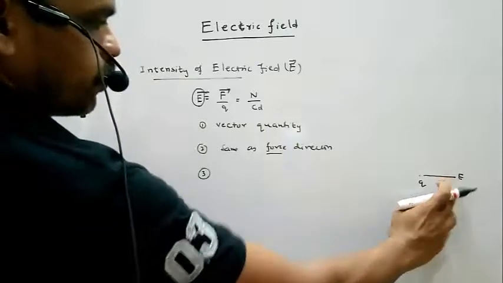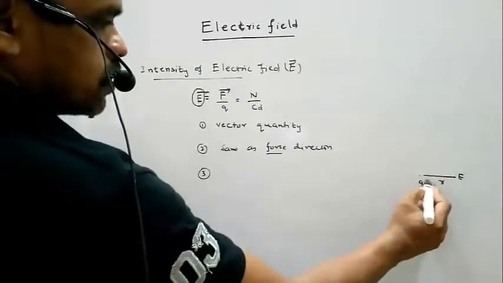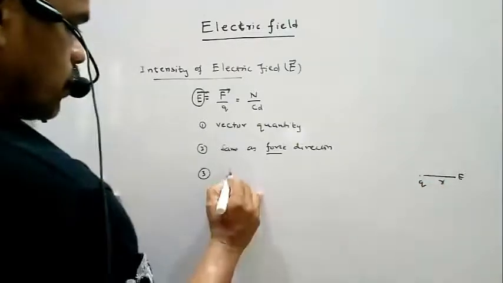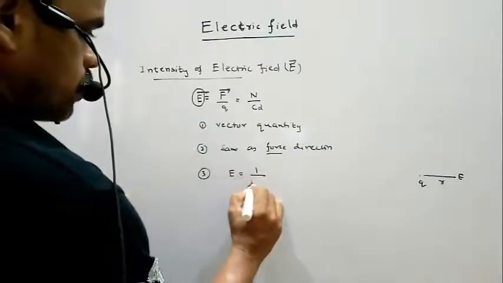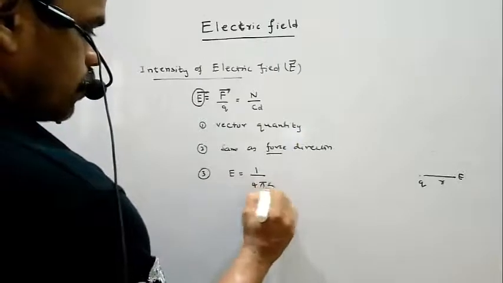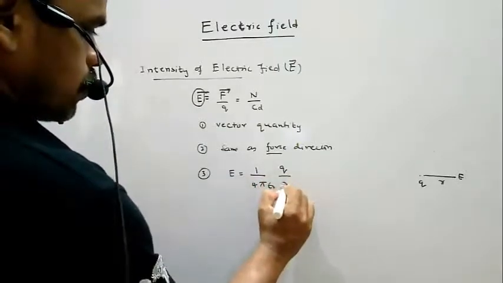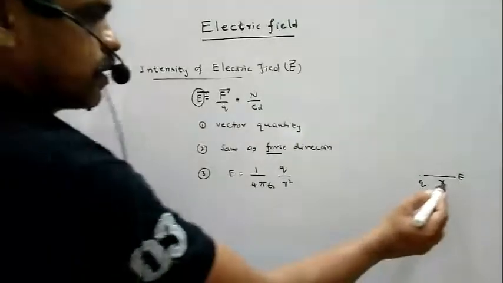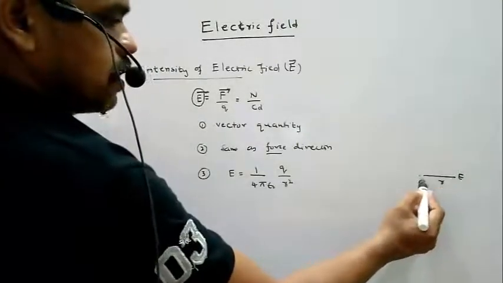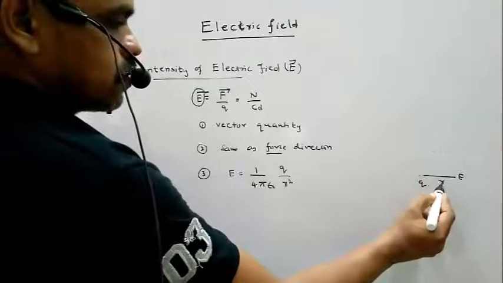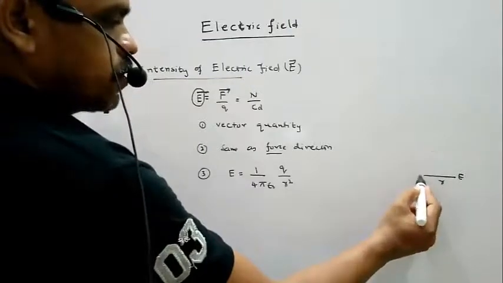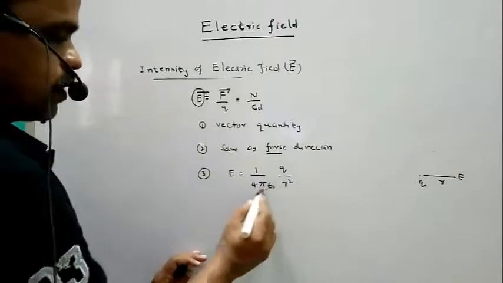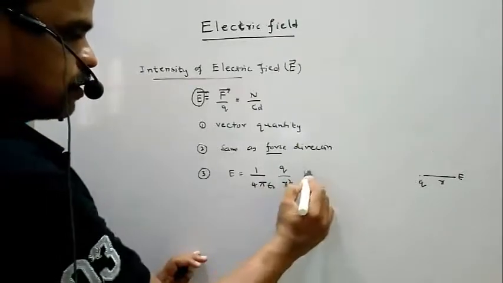That value is E equal to 1 by 4 pi epsilon naught Q by R square. So the electric field intensity at a distance R from a charge Q is Q by R square epsilon naught, in air.